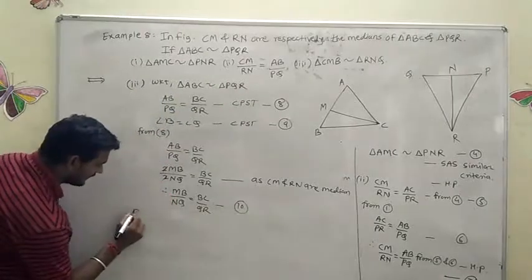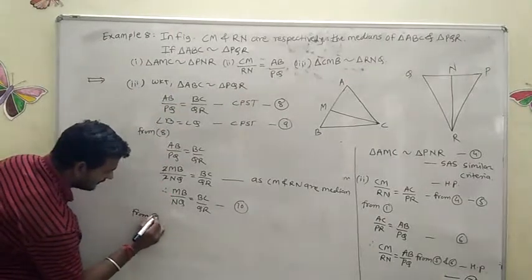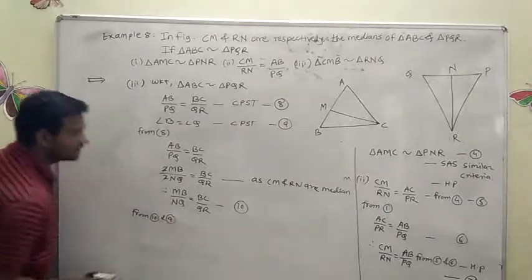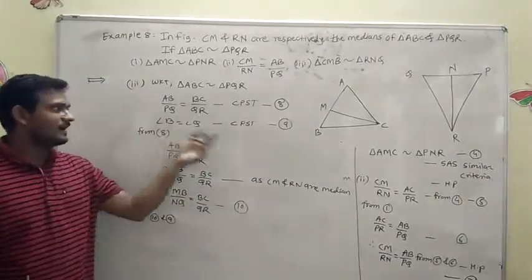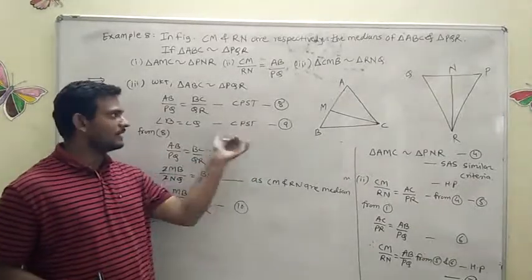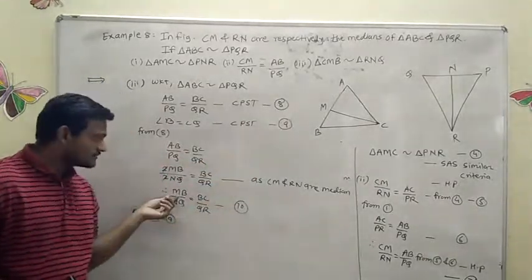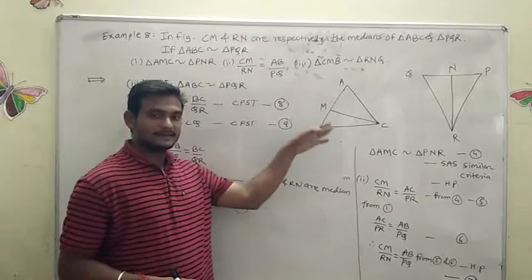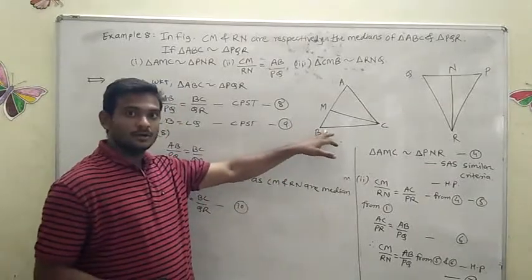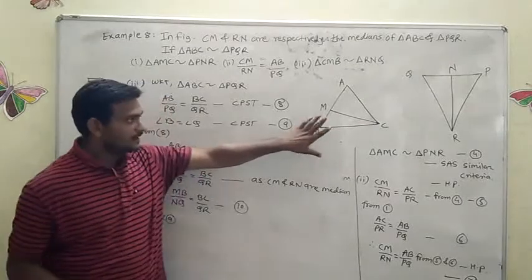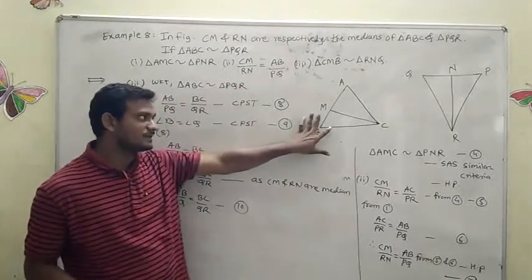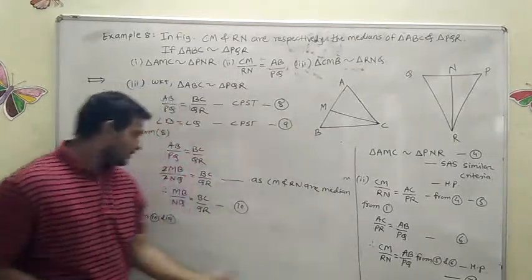From equation 10 and 9, from these two equations we got here angle B is also equal to angle Q, and the two side ratios are equal, and the angle included between these two sides is equal.